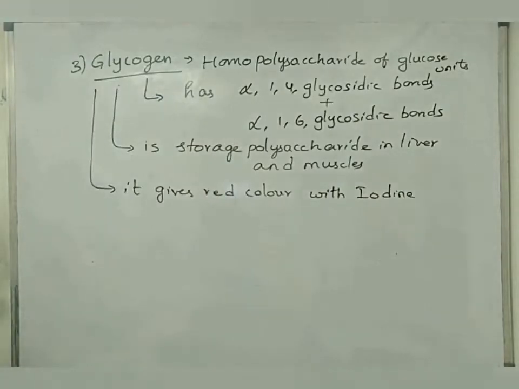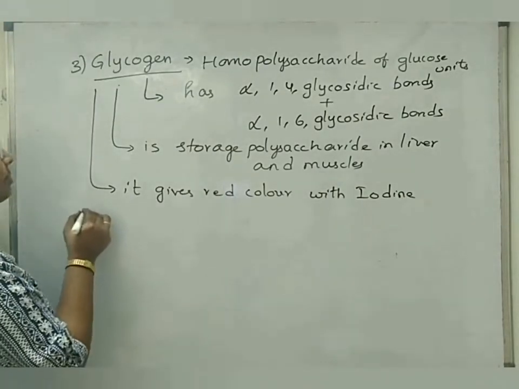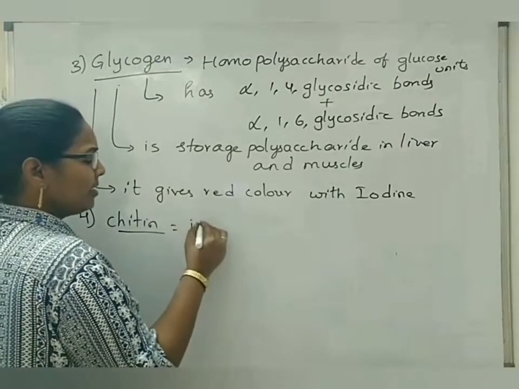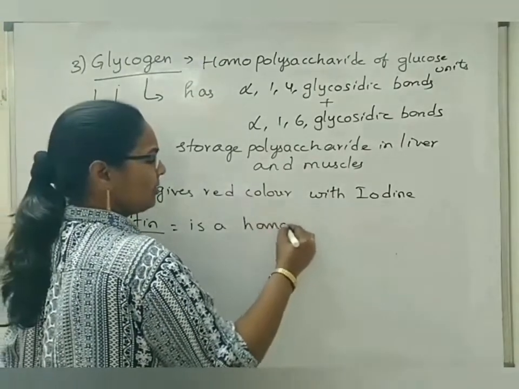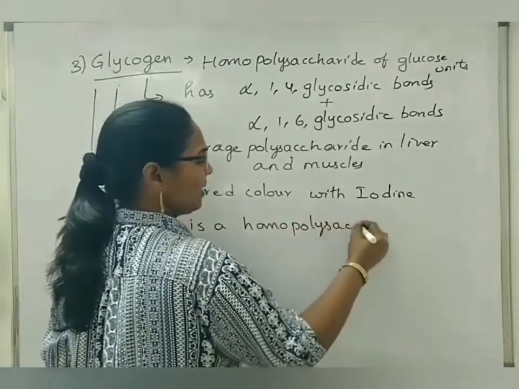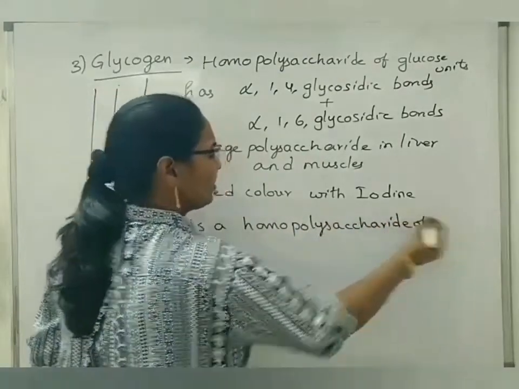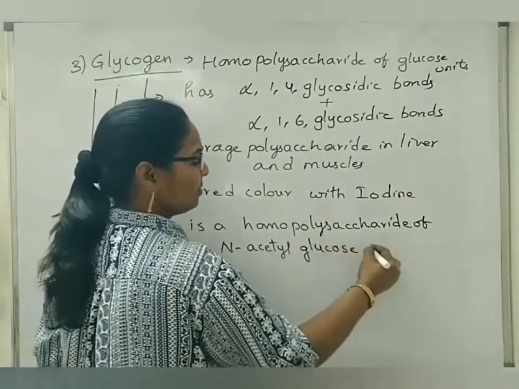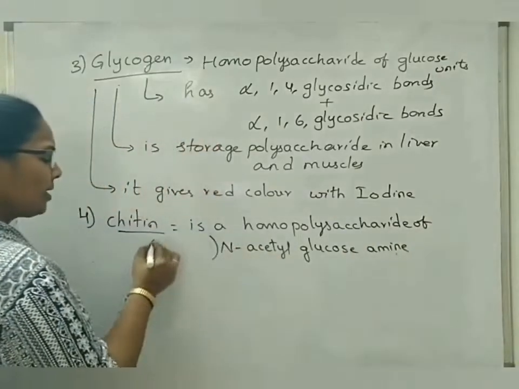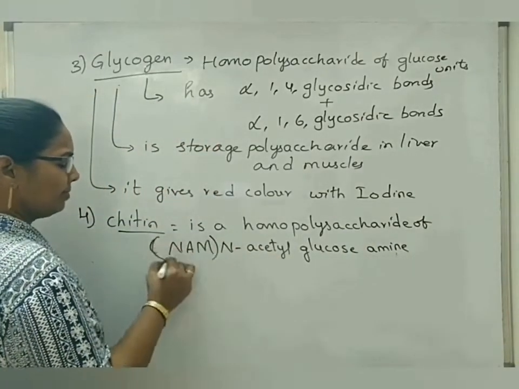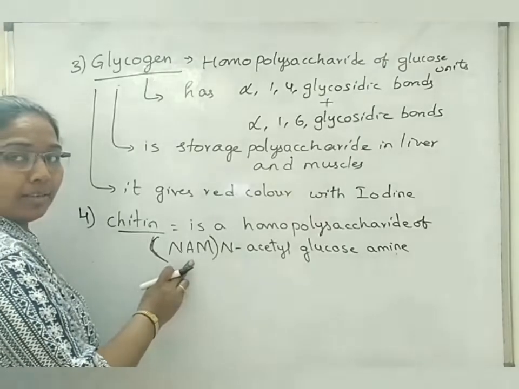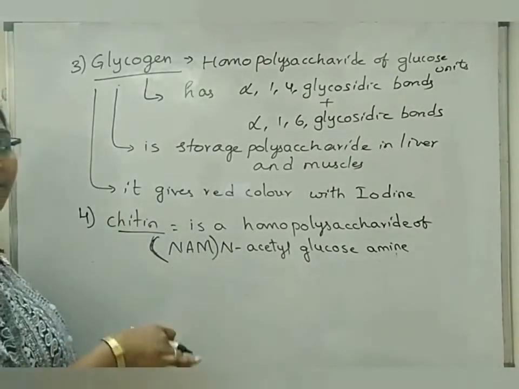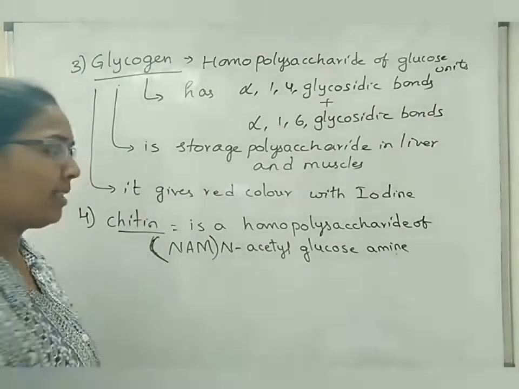Next, if you see another homopolysaccharide, this is the fourth, chitin. Chitin is again a homopolysaccharide of N-acetyl glucosamine. This one we represent as capital alphabets NAM. We see this part of NAM or N-acetyl glucosamine in the peptidoglycan membrane of bacteria also. But there the combination is along with N-acetyl muramic acid in eubacteria.